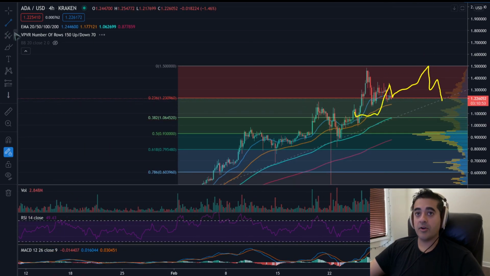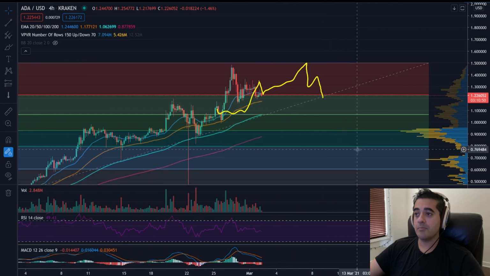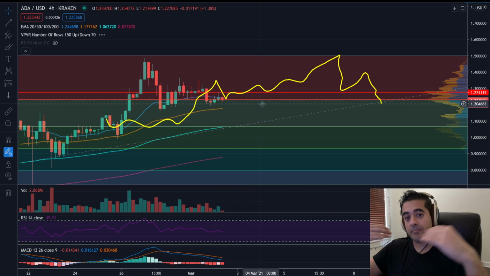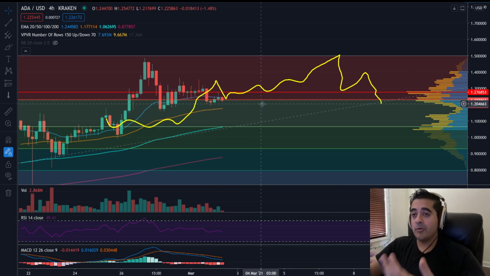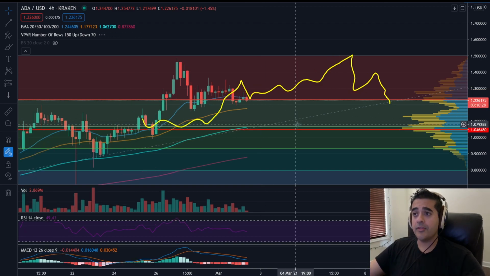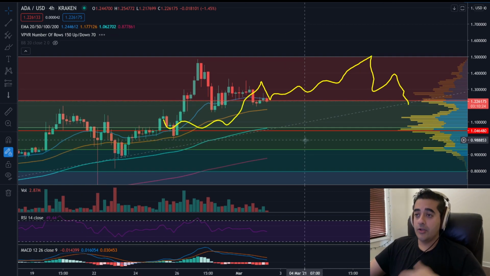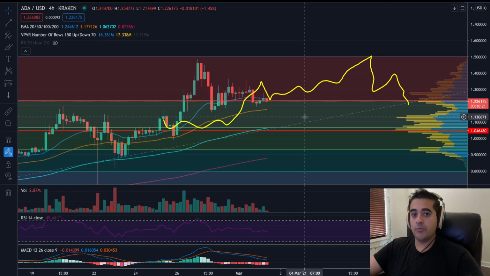Cardano overall as a project is still looking bullish. There's nothing bearish about it, but when you have such a high supply of an asset, you're going to have a lot of people taking their profits, because there are a lot more investors on an asset that's only $1.22 to buy. A lot more people can afford multiple Cardanos. Putting in $100, you get a good amount of Cardano. So there could be a lot of people that with these drops want to take their profits and get out. So you're going to see a lot more sideways movement on the way up, right?